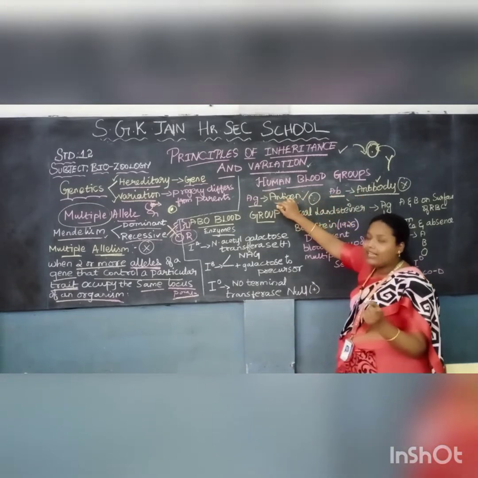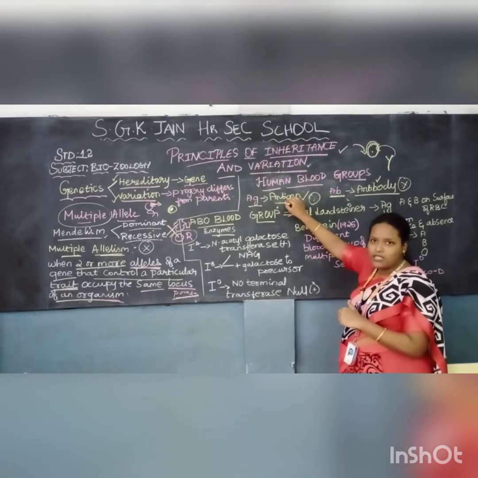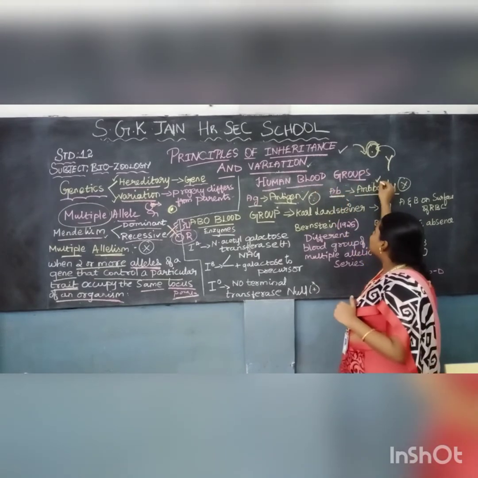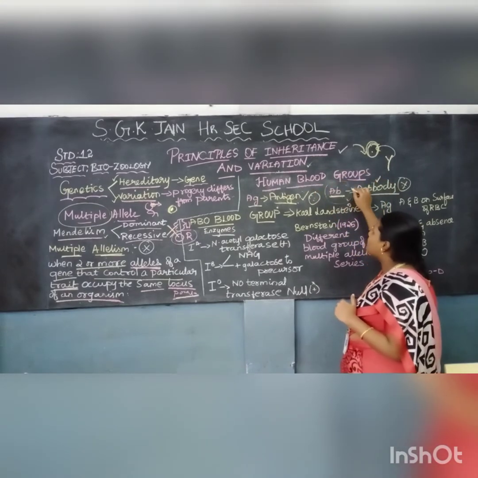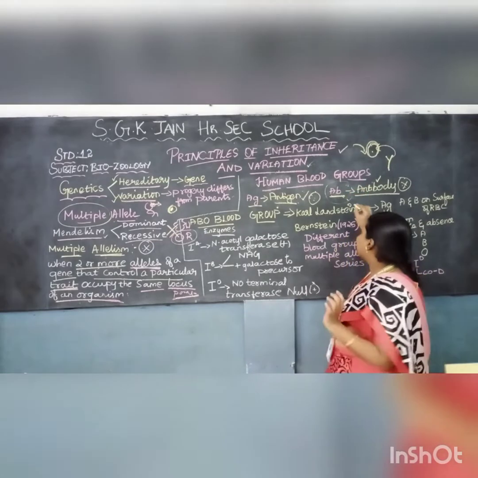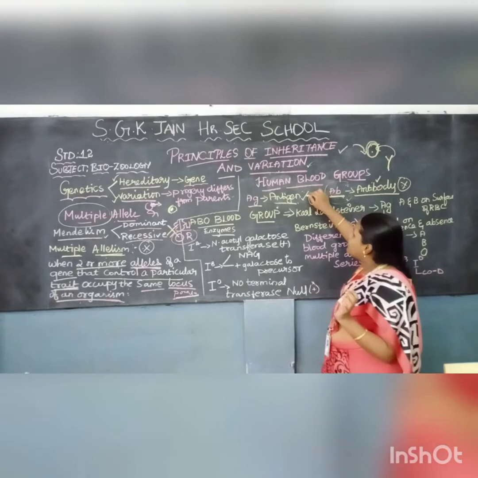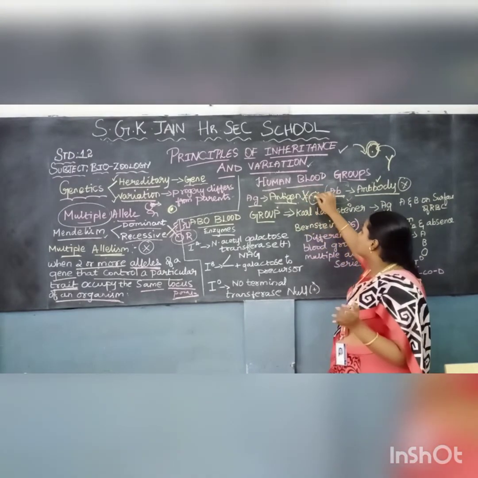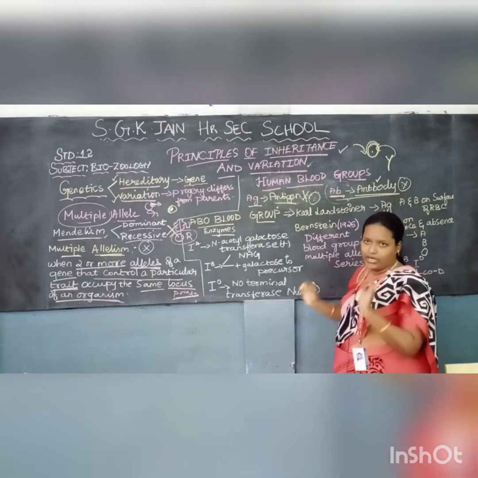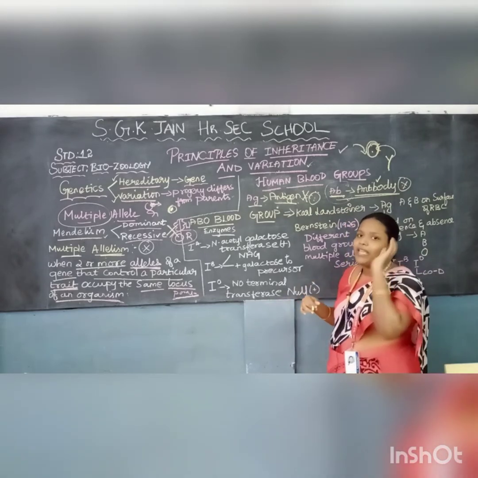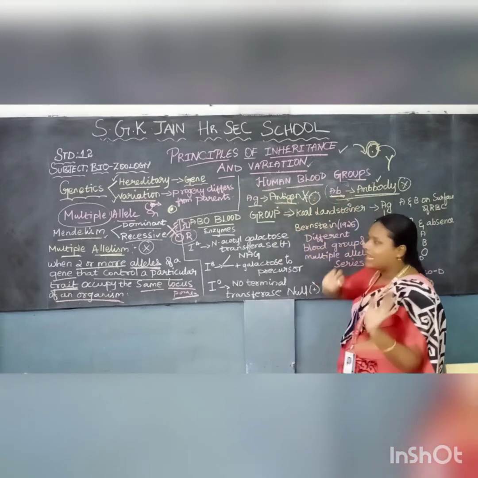Antigen is a foreign substance which enters our body. The antibody is against this antigen. Our immune system works and produces some immunoglobulins. Those immunoglobulins work against this antigen in order to kill and destroy the antigen. So that is called antibody. Okay, in order to study the blood groups, we have to be clear with these two terms, antigen and antibody.